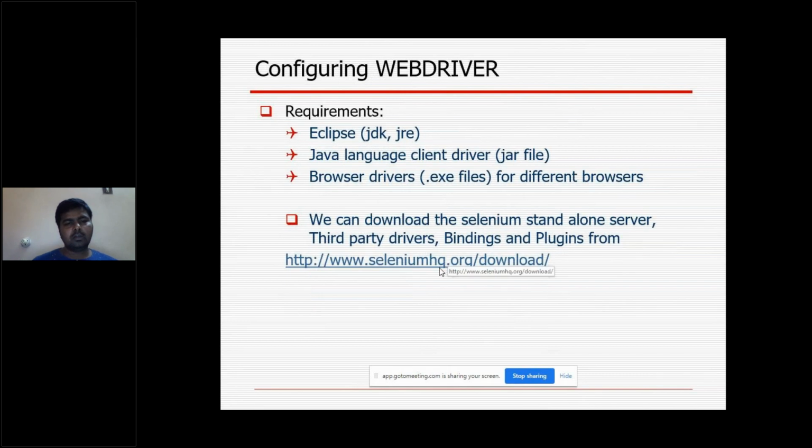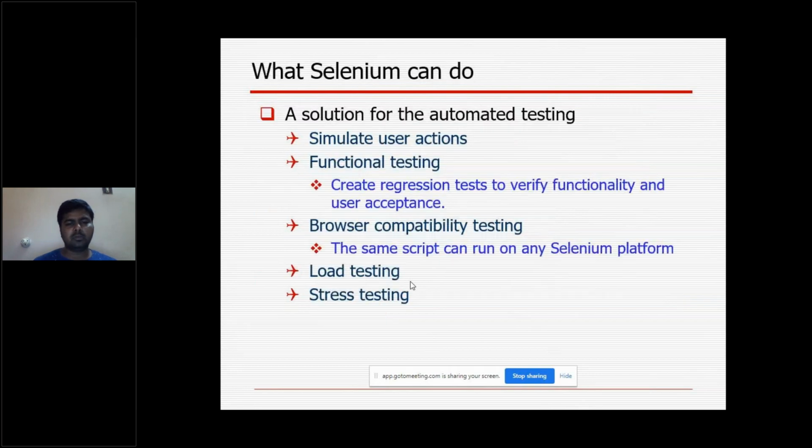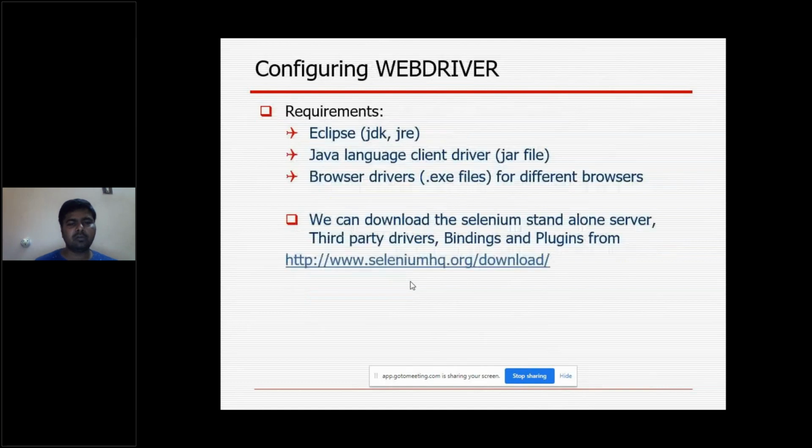This is about Selenium. What is Selenium, what we can do with Selenium, what programming languages it supports, and browser and OS support. So that I have explained. Then how we have to configure the Selenium WebDriver in our system, how we are going to configure it.